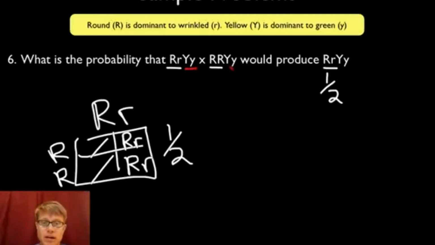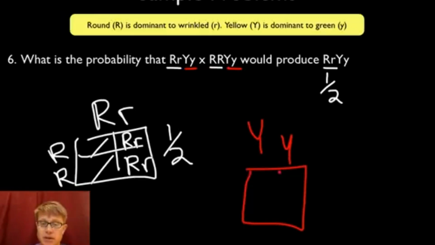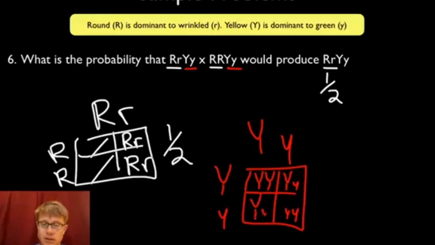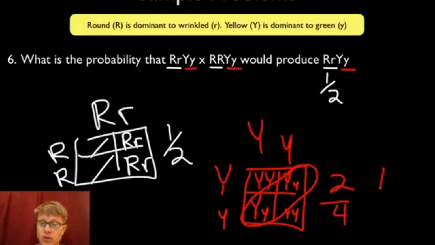So if we do the Y's, what are the odds that these 2 parents are going to produce that offspring? Well, let's do those together. So here are the parents, big Y, little y, crossed with big Y, little y. So this is going to be big Y, little y, little y, big Y, little y, big Y, little y. So what are the odds that we're going to produce again big Y, little y? Well, it's a 2 in 4 or a 1 in 2 probability. So I'm going to write 1 in 2 here.